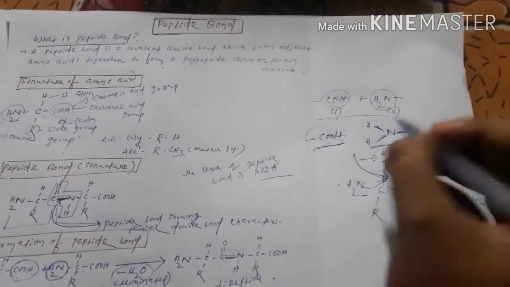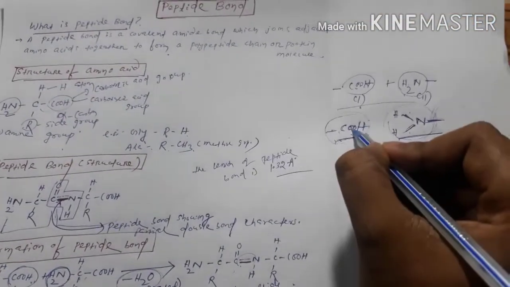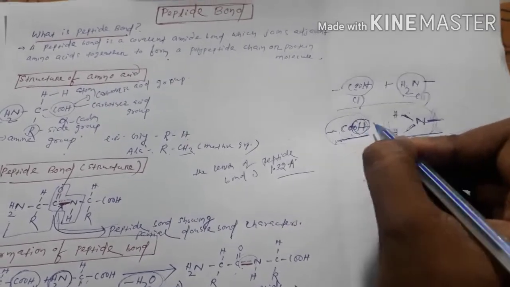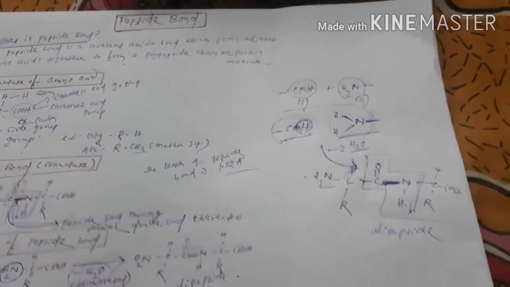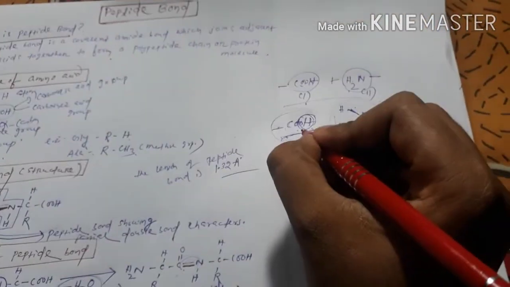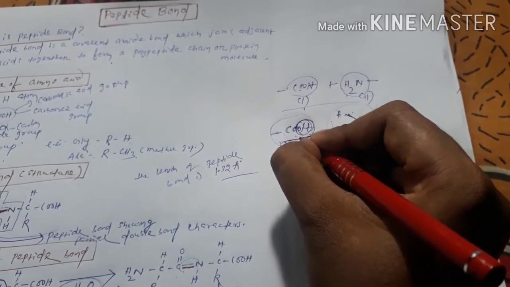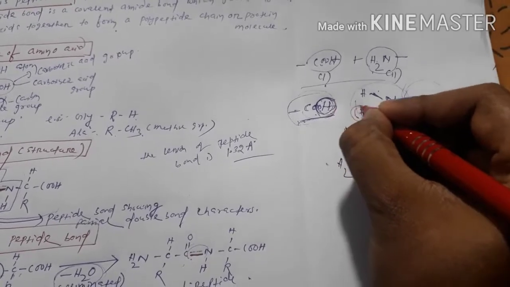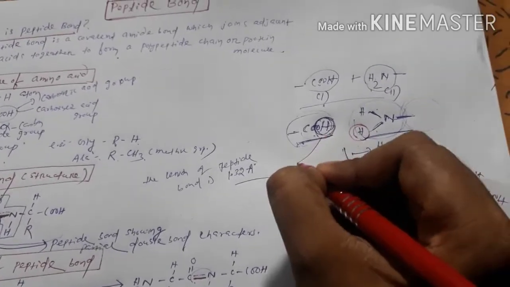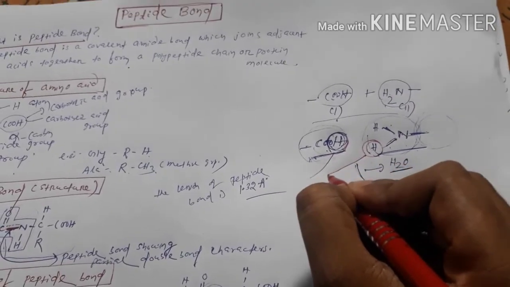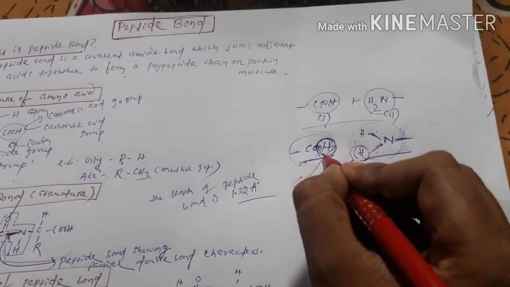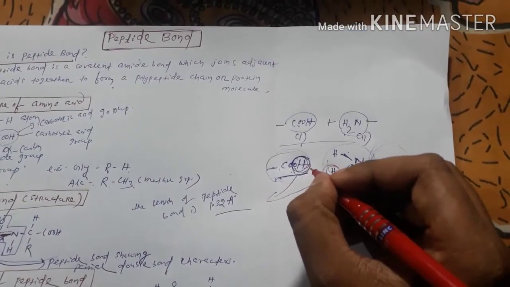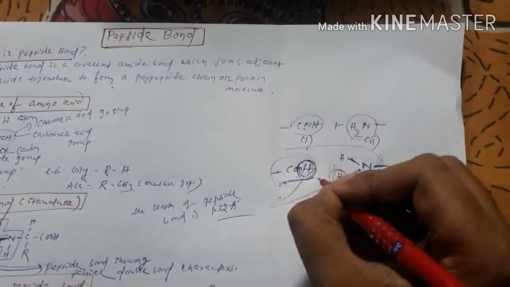So let us see here. The COOH group has an OH group, this hydroxyl group. For your convenience I am drawing it in red color, right? This OH group will be reacting with one hydrogen, and the OH group will be eliminated along with the hydrogen. So for your convenience I am drawing the eliminating group in red color. Okay, I am circling this.